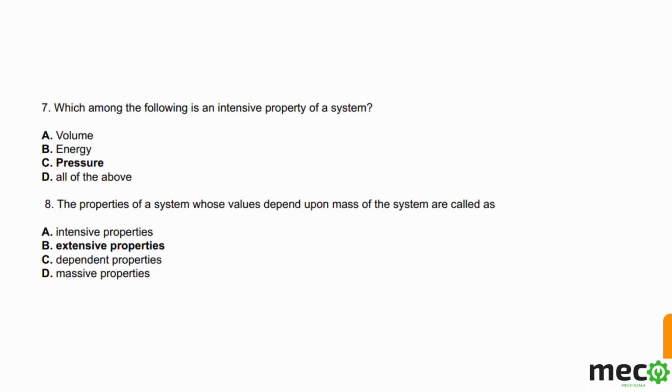So now after that in question number 7 they are asking, which among the following is an intensive property of a system. We know intensive properties are those properties that are independent of mass. They do not depend on mass. So if we see the options, there is only one option, pressure, which is the correct answer, because it does not depend on mass. But if we see volume, then there is the formula density is equal to mass per unit volume. So if mass changes, volume obviously changes.